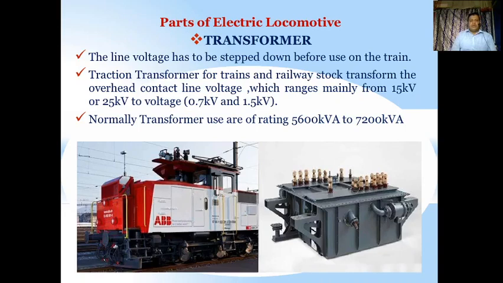Now we will see about the parts of an electric locomotive. What are these parts of an electric locomotive? First we will talk about the transformer. The line voltage has to be stepped down before use on the train.